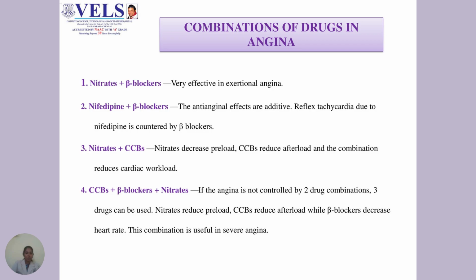Nitrates are given along with the calcium channel blockers also. Nitrates decrease the preload, whereas the calcium channel blockers reduce the afterload, and the combination reduces the cardiac workload. Calcium channel blockers are given along with beta blockers along with the nitrates. If the angina is not controlled by the two drug combinations, three drugs can be used. Nitrates reduce the preload, the calcium channel blockers reduce the afterload, while the beta blockers decrease the heart rate. This combination is useful in severe angina pectoris.